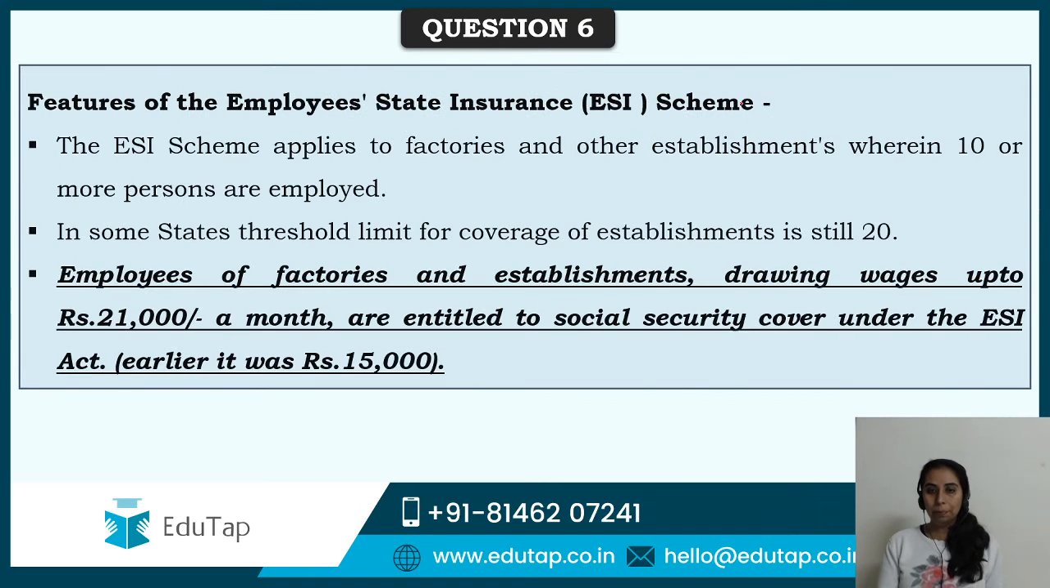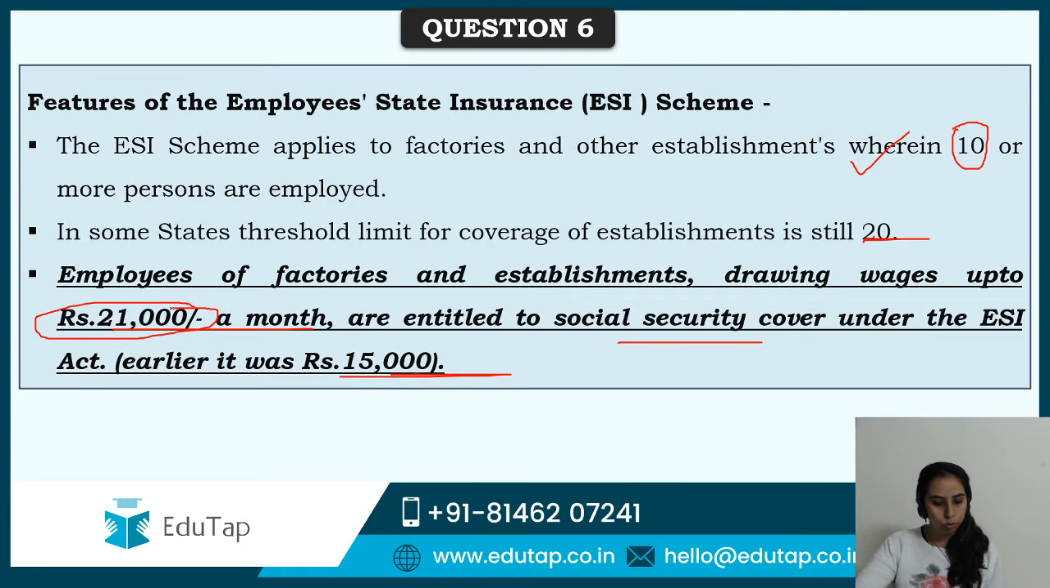So ESI applies to the factories and other establishments wherein 10 or more persons are employed. One thing will be this. You must know this, I have told you this is important. In some states, the threshold can even be 20. Coming to the monthly wage: employees of the factories and establishments drawing wages up to rupees 21,000 a month are entitled to social security cover under this scheme. Earlier it was 15,000, it has now been increased to rupees 21,000.